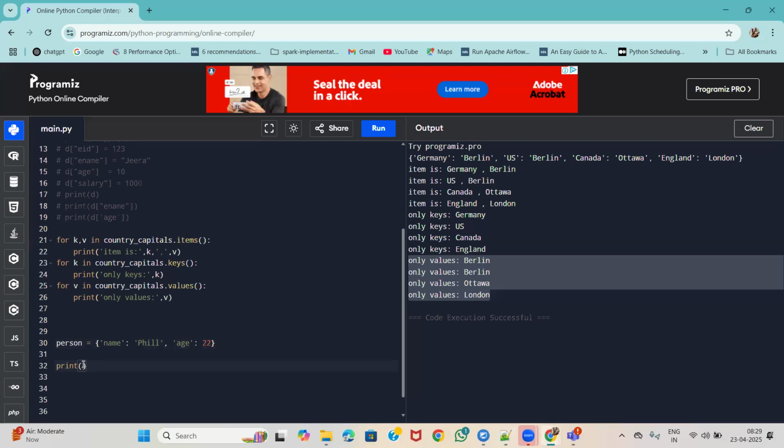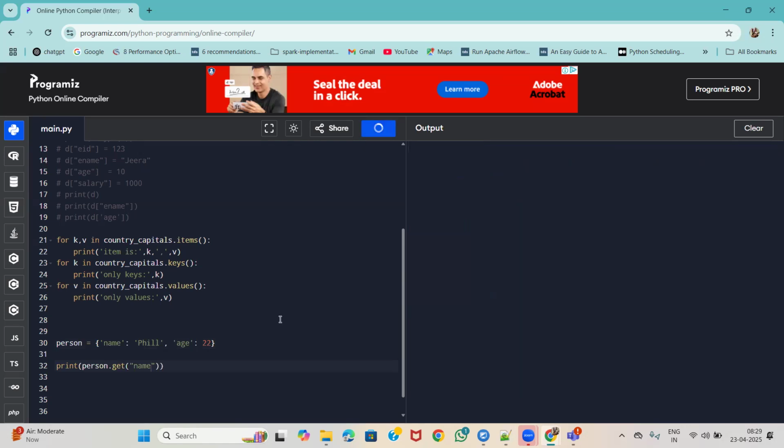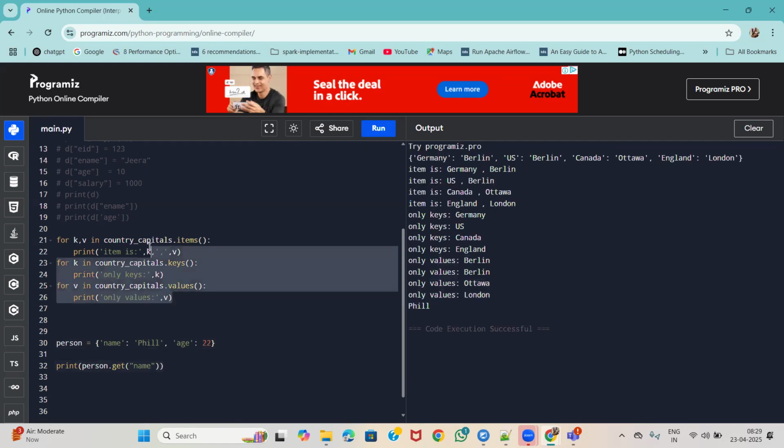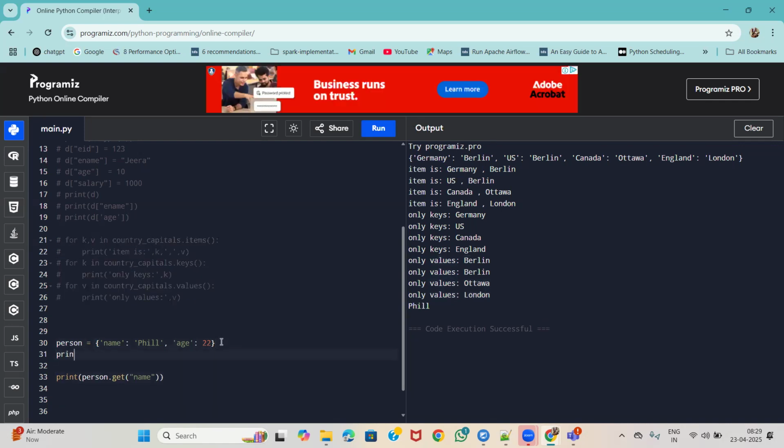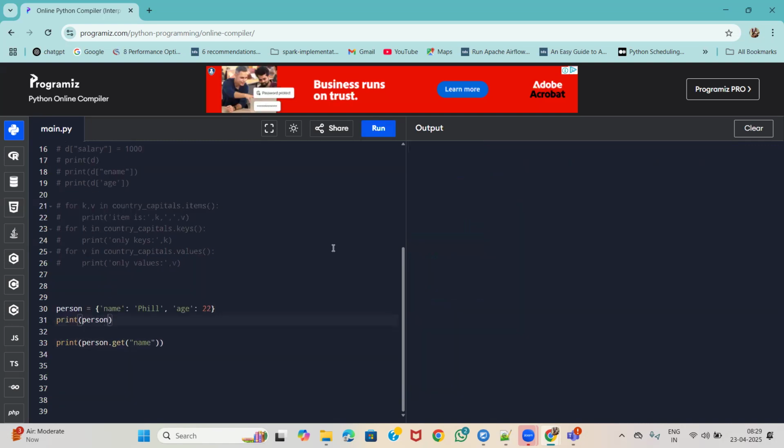Print person dot get, and name is the key I am looking for. See, this is the person dictionary, and I am trying to take the value of name. So through the get method, I am able to get it. Here you can see the output.